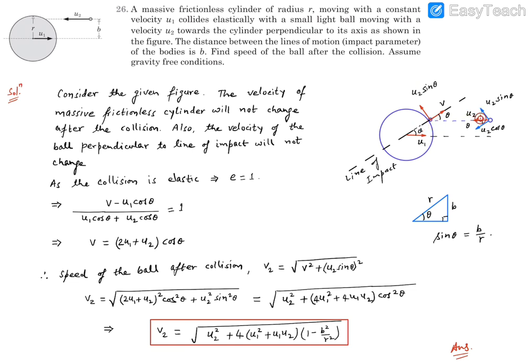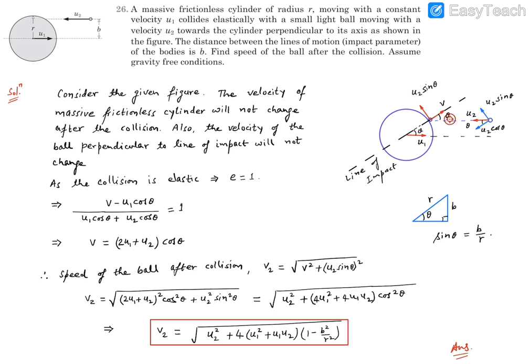So this was the initial situation of the ball, and this was the u2 velocity. Let's consider this line of impact makes angle theta with the horizontal line. Then you'll find if we draw a line parallel to this line of impact here, this angle is going to be theta. Now this u2 velocity can be made into two components, one along the line of impact, another perpendicular to the line of impact.